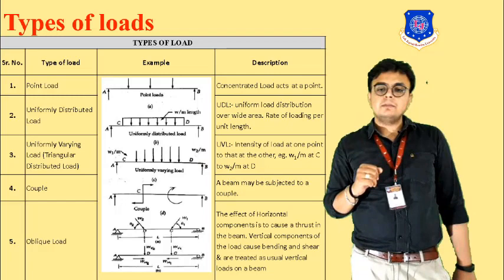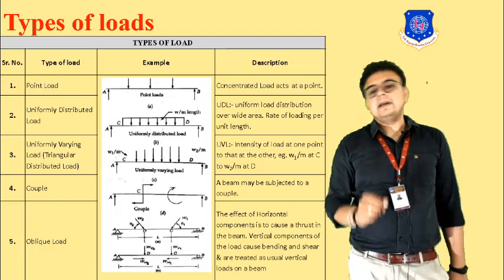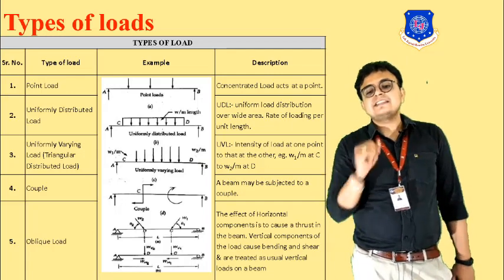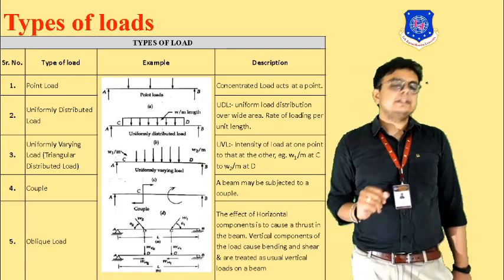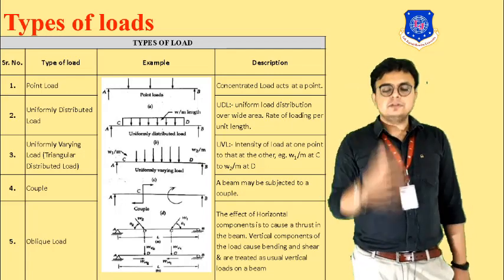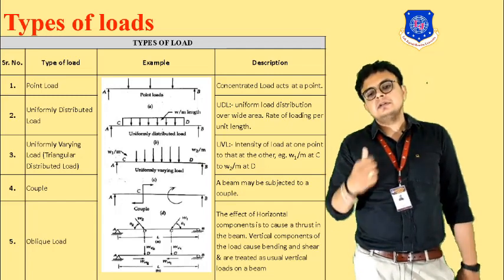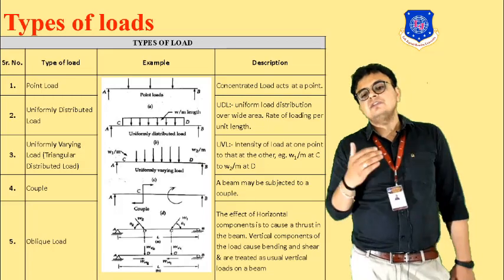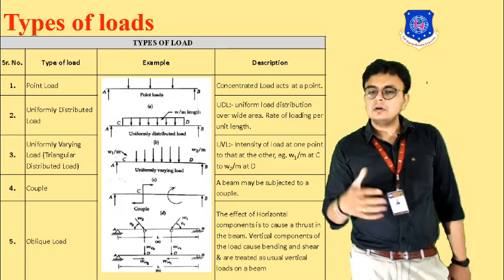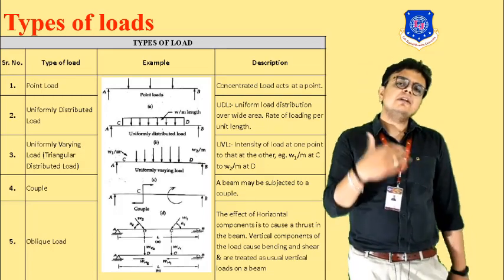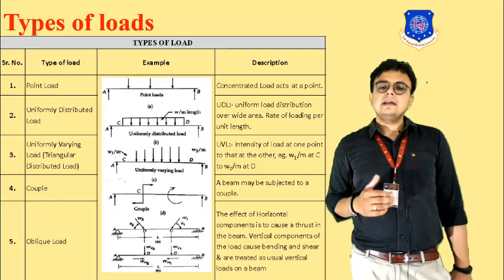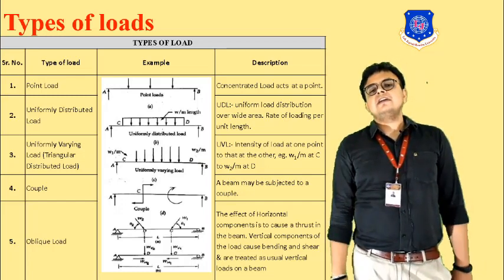The vertical component of the load will cause bending and shear and is treated as a usual vertical load. You have to get the horizontal and vertical components of this oblique load, and because of the vertical component, the bending and the shear will be caused. The horizontal component will only cause the thrust. Okay, so here are all the 5 types of loading.